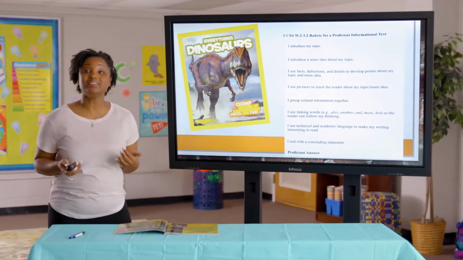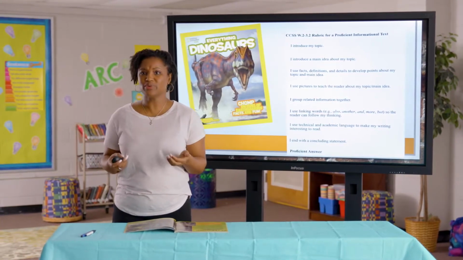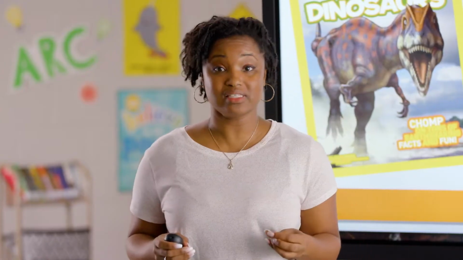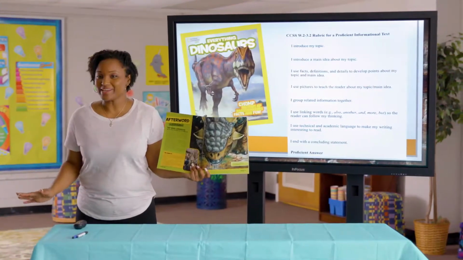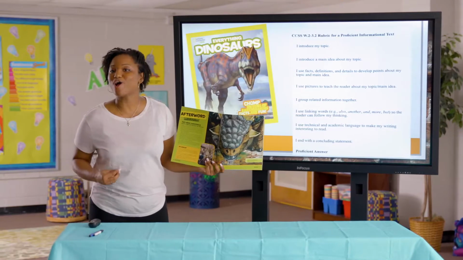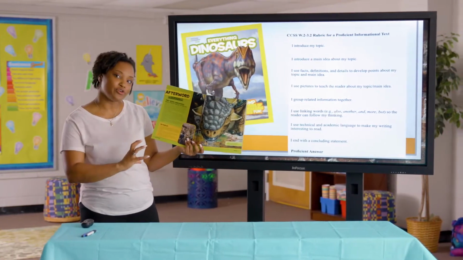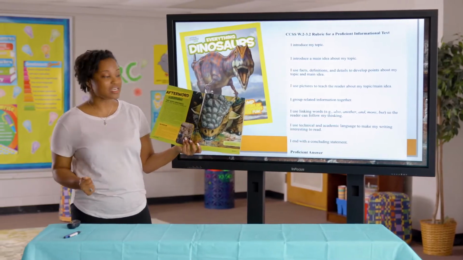So that text may sound a little bit familiar to us, but we read the text the first time just to enjoy it, and today we're reading the text to go deeper and analyze and use as an example for our writing. So let's get into it. As we read, I'd like for you to keep in mind the things that we listed on the rubric that we're going to do in our writing to see if the author does those things in his writing. All right, so let's get into it.